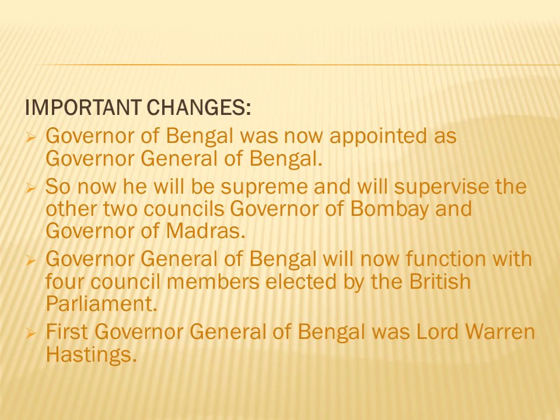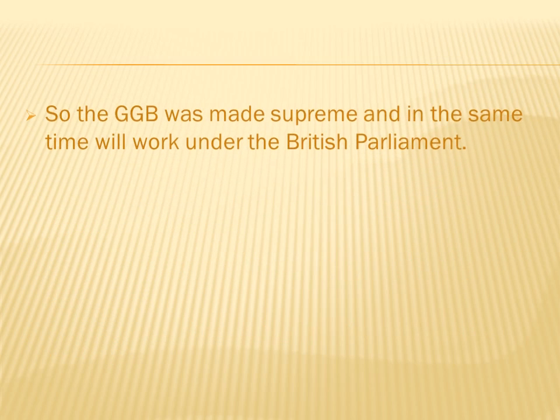The first Governor General of Bengal was Lord Warren Hastings. He was acting as Governor of Bengal when this Regulating Act was passed, and he was appointed as Governor General of Bengal. He was made supreme and given complete authority over the Governor of Bombay and the Governor of Madras, but he will be working under the British Parliament, that is, under the council appointed by the British Parliament.